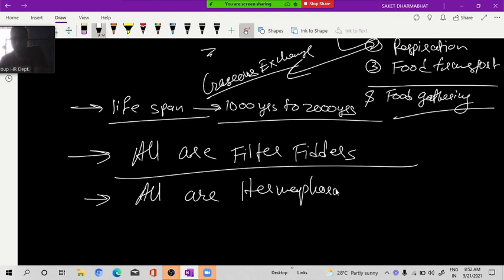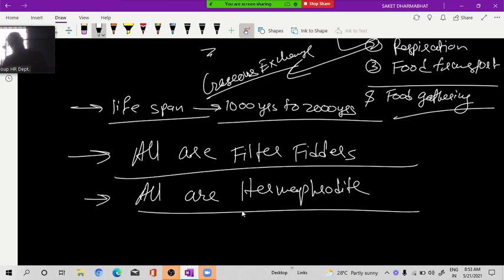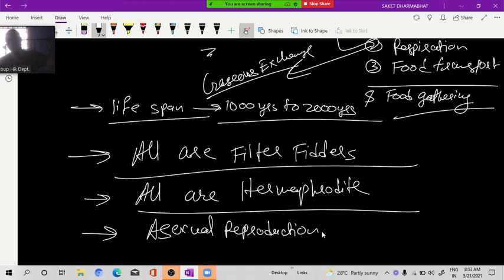All are hermaphrodite, meaning both sexes are present in the same individual. Okay? Both sexual and asexual reproduction are present. So asexual reproduction is first by fragmentation.